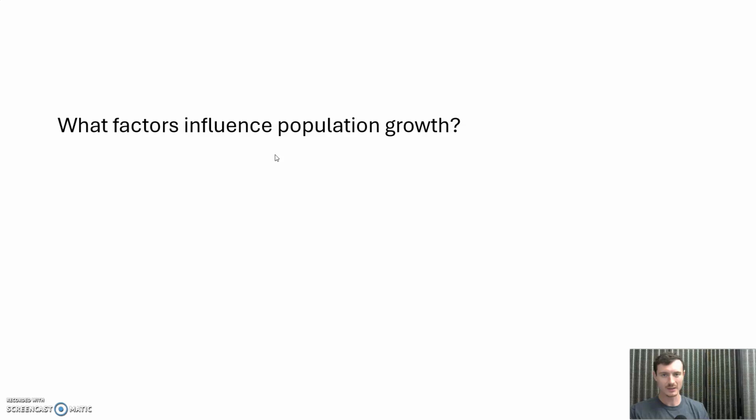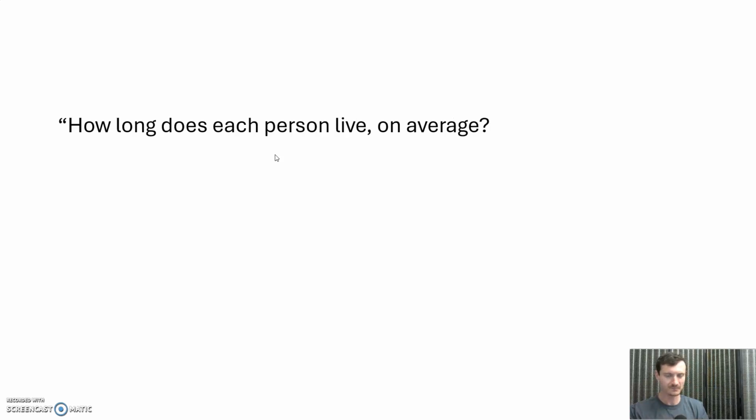The two that we're really going to be focused on are fertility on the one hand and life expectancy or death rate, mortality, on the other end, which are interconnected factors. Fertility and death rate. And for this idea of life expectancy, not just how many children, but how long we expect them to live.